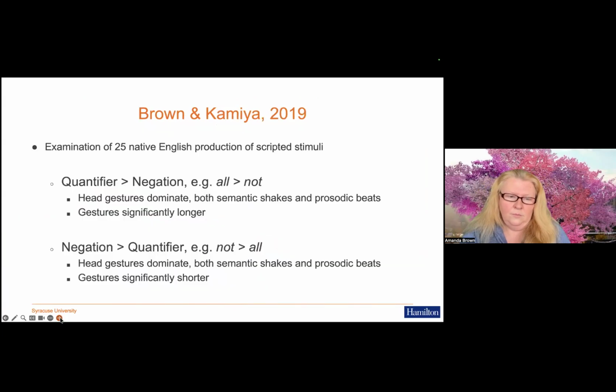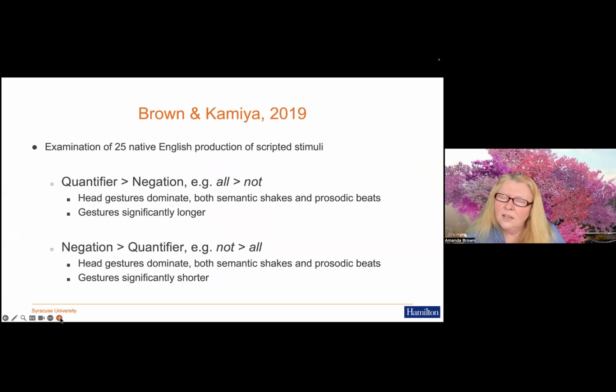Okay, so this enabled us to do our study that was published in 2019, where we examined 25 native English speakers producing these scripted stimuli. And what we found there was that when the quantifier took scope over negation, so all not, so no magnolias bloom, something like that, head gestures dominated in this corpus. We had both semantic shakes and also prosodic beats.